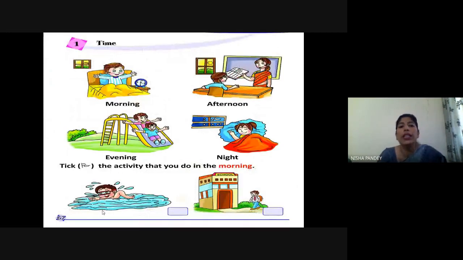Okay, so let's see. Again, we have some activities. So morning time, what do we do? This boy is doing something. Can you see and tell me?